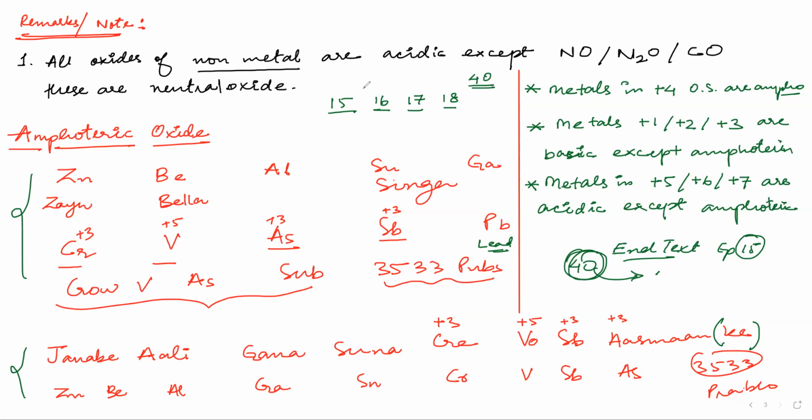It should be like 10 questions each from 15, 16, 17, 18. But group 15 has 15 questions. So it is the single most important group, because you are learning all the theory and all the concepts in group 15, and you will be applying all those things in group 16.